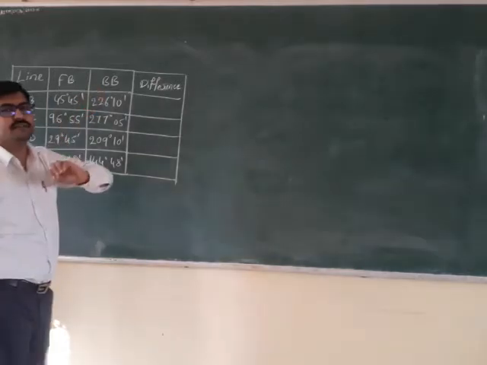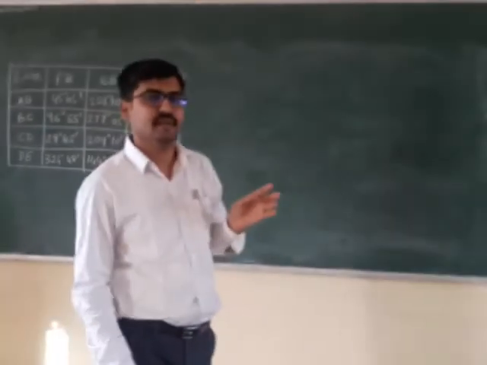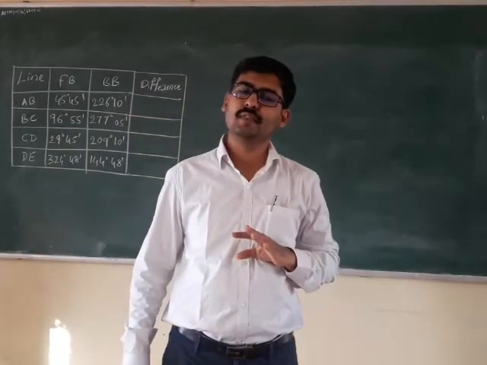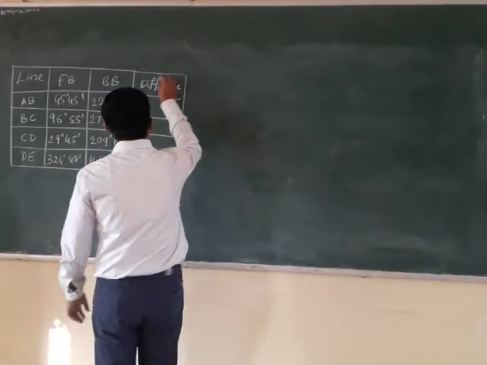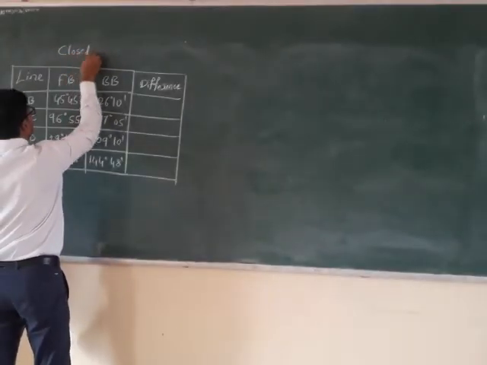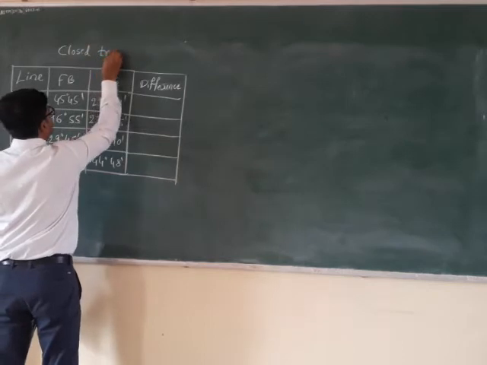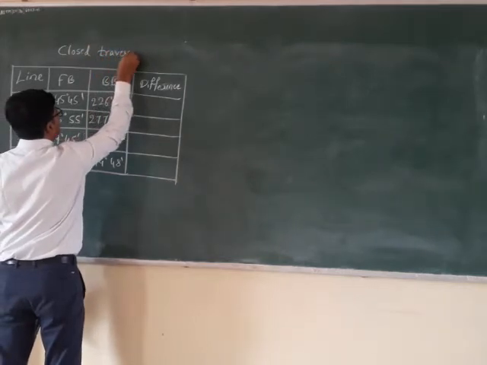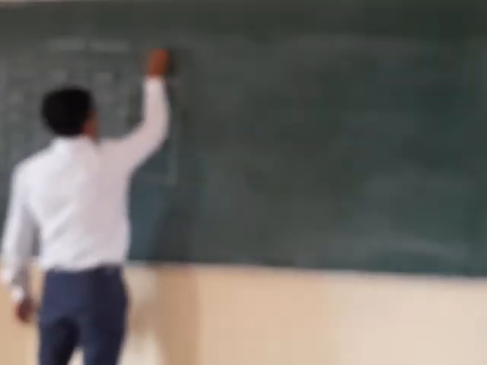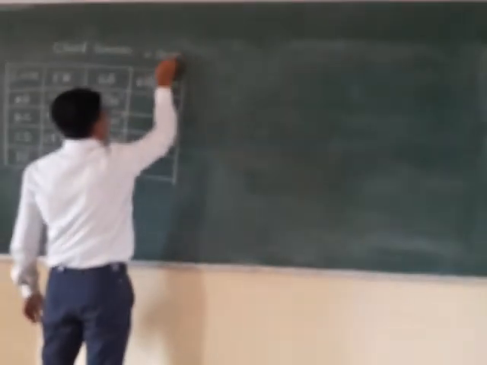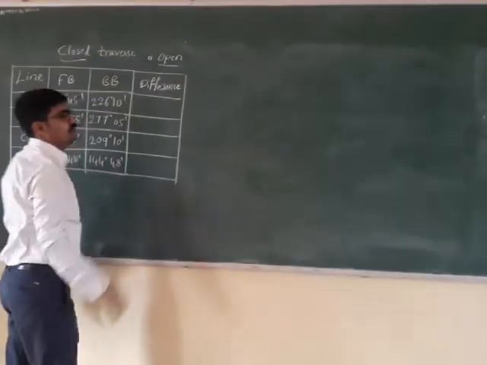So here you need to understand what is a closed traverse and what is an open traverse. Closed traverse means what? Let me write those words here: closed traverse, or open traverse. These are two things we need to know: closed and open.